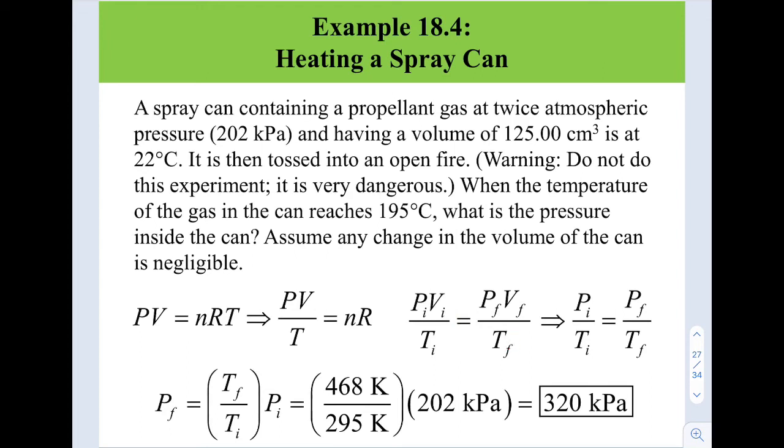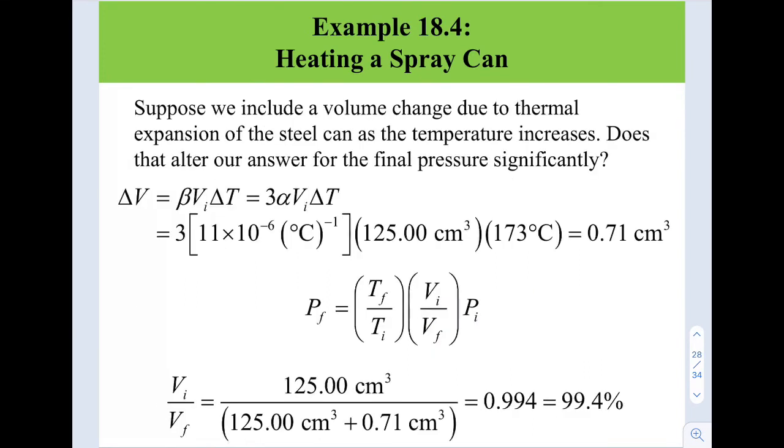Right, so since the V is the same as well, you are left with this, right? So now substitute everything, then you will get the final answer. Make sure the unit is the same. Then suppose we include a volume change due to thermal expansion of the steel can as the temperature increases. Does this alter our answer for the final pressure significantly?